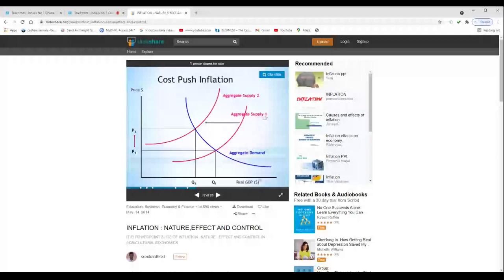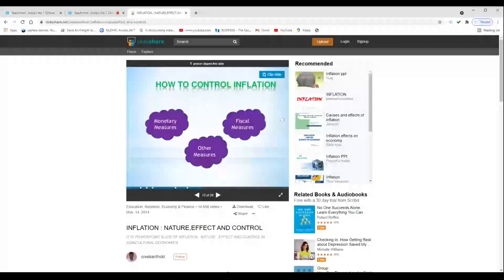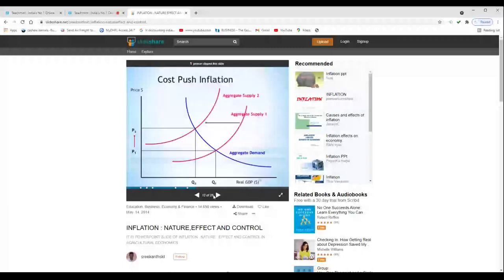Okay. So here how do we have to control this inflation? For different types of inflation, the government will take different types of measures to control inflation. So monetary measures, fiscal measures, and then other measures also we can see here.